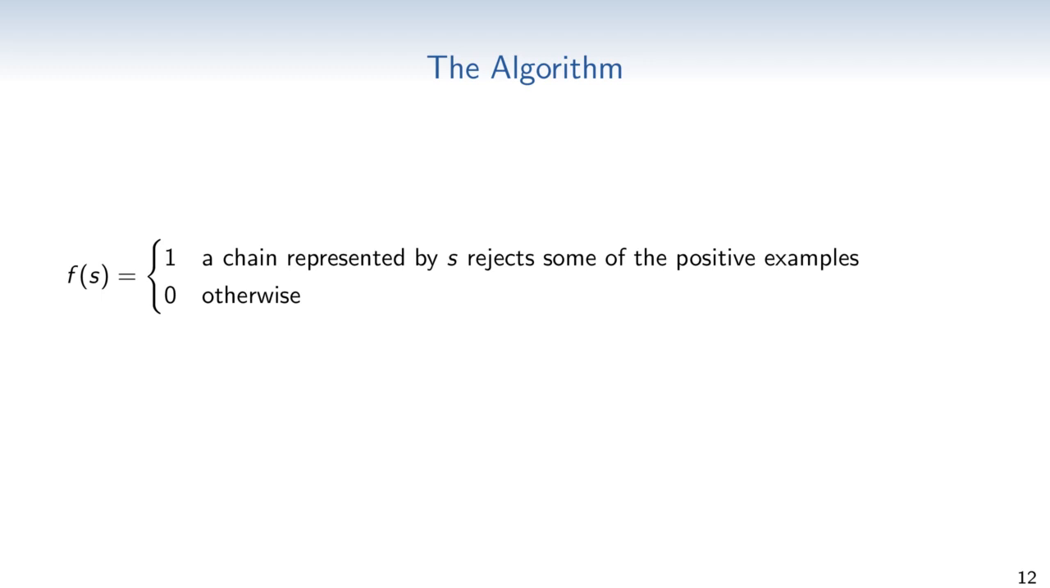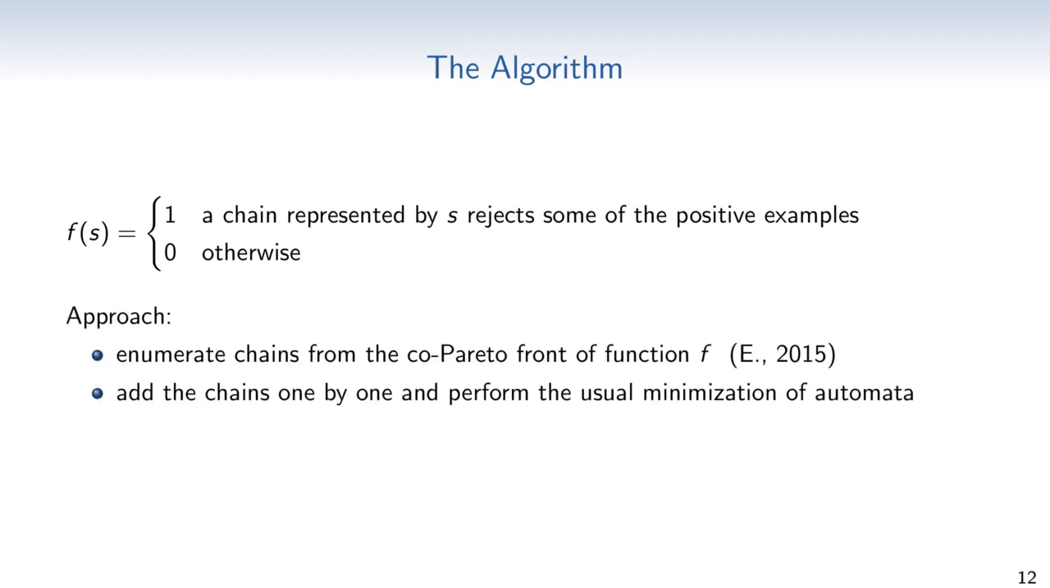A useful property of this function f is that it is monotone. If it returns 1 for some chain string, then for every strictly stronger chain it also returns 1. For a monotone function, there's an off-the-shelf algorithm to enumerate the strongest function domain elements that are not mapped to 1 by the function. This is also called the cooperator front of this function, which is exactly what we need.